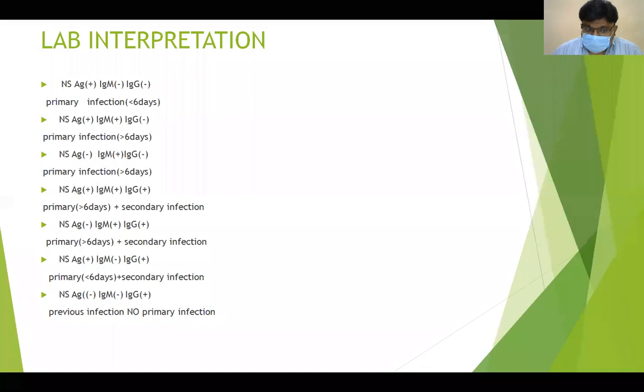If NS1 is positive, IgM is negative, IgG is positive, then it is a secondary infection, or it may be a primary infection of less than 6 days duration. NS1 negative, IgM negative, IgG positive: it is a previous infection. So again, I want to repeat it for you. NS1 will start to appear on the second day and stay up to the 5th day, sometimes the 6th day. IgM will start on the 5th day and stay up to 3 months. IgG will start appearing on the 7th to 9th day and stay for life.